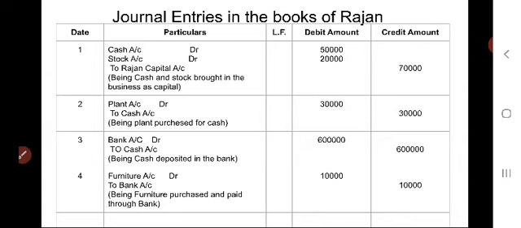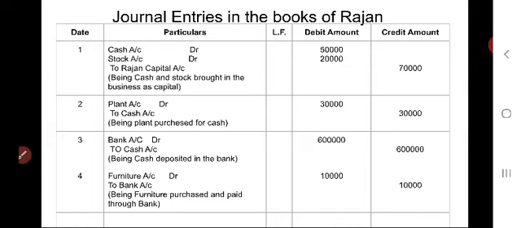Cash and stock are coming into the business, so cash account debtor, stock account debtor. See, cash is 50,000, stock is 20,000. As we are debiting, the amount has been written in the debit column.